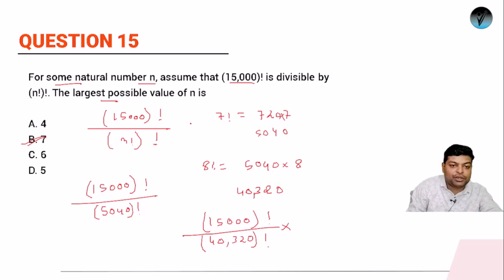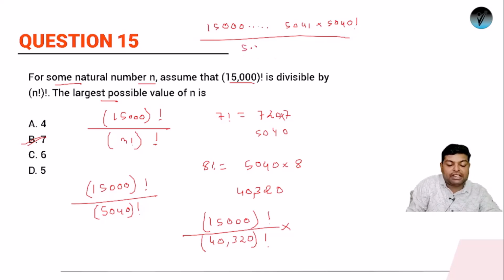Or you can also see it like this: if I expand 15,000, it will be 15,000 into somewhat like 5041 into 5040 factorial. We can also write it like this. Okay, and it will be 5040 factorial. So this and this definitely cancel out. So the maximum value of n that we can take is what? It is 7. And obviously if it works for 7 then it will work for 6 too, but we have to find the largest possible value, right? So the largest possible value is 7 factorial.